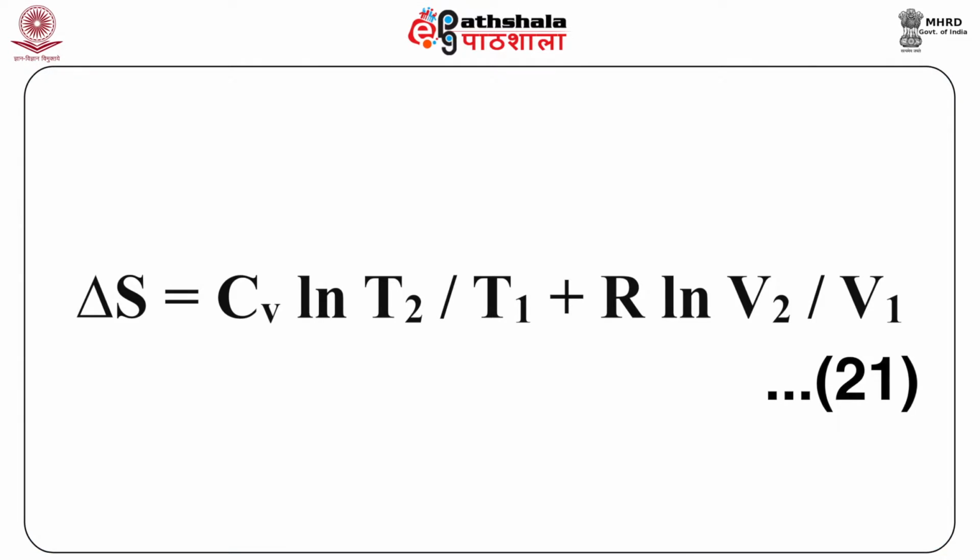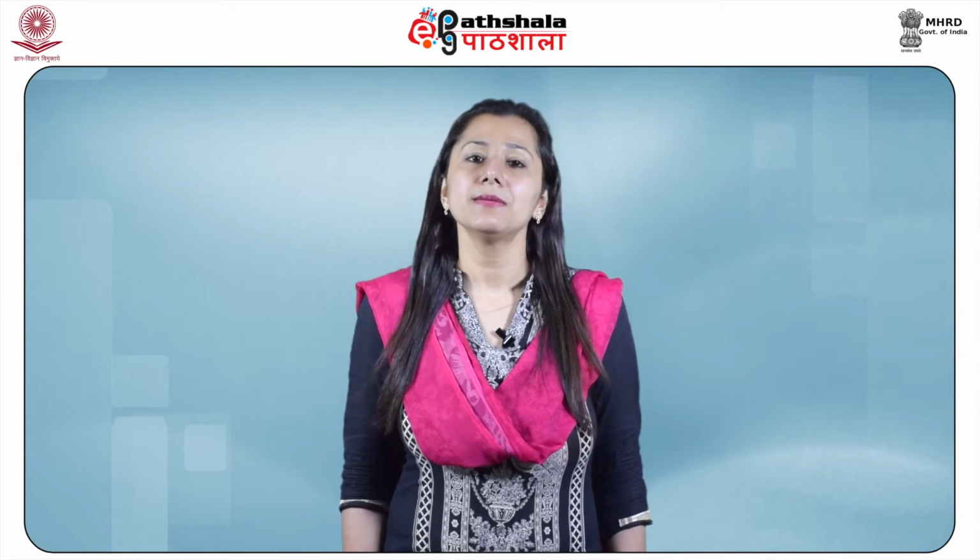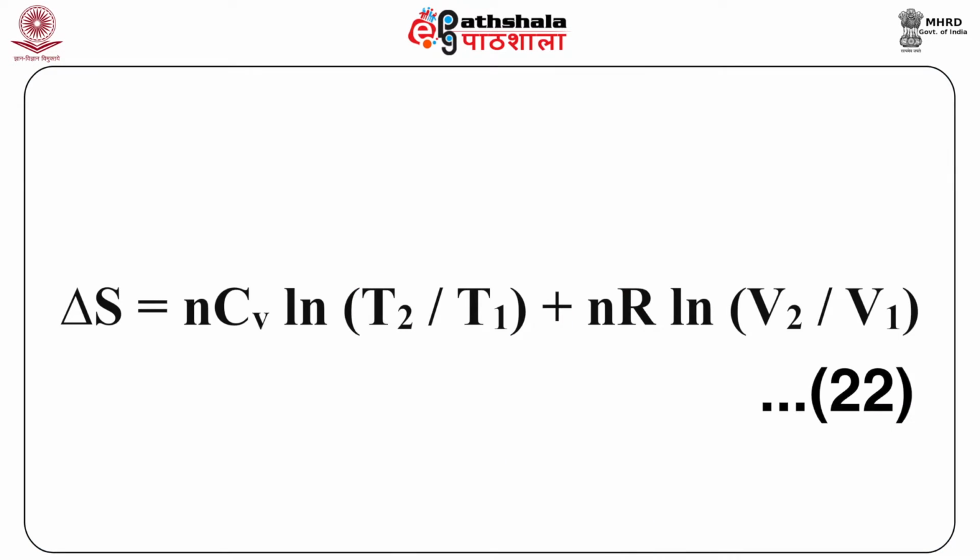After integration, we get equation 21 as delta S equals Cv ln T2 by T1 plus R ln V2 by V1. Similarly, the change in entropy for n moles of the gas is given by delta S equals n Cv ln T2 by T1 plus nR ln V2 by V1. This is our equation 22. Thus, from the above equation, it is evident that the change in entropy depends on the initial and final volume and temperature of the system.